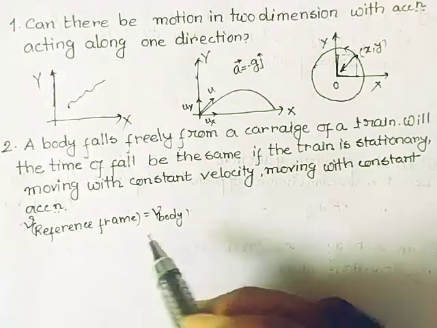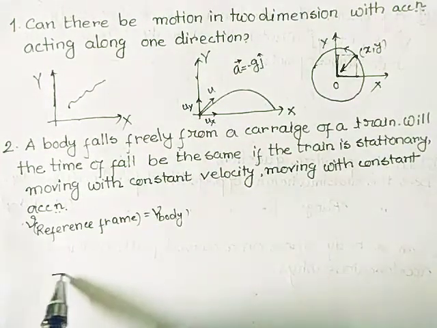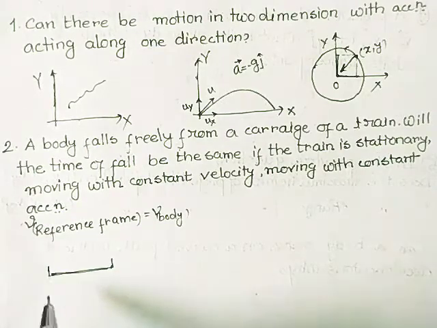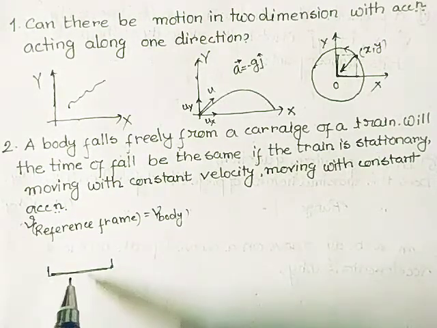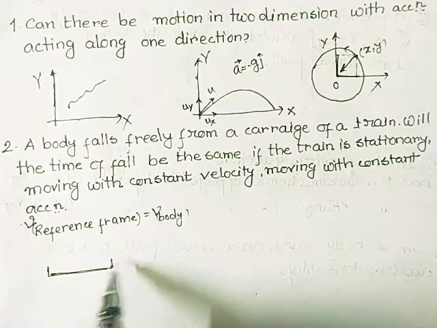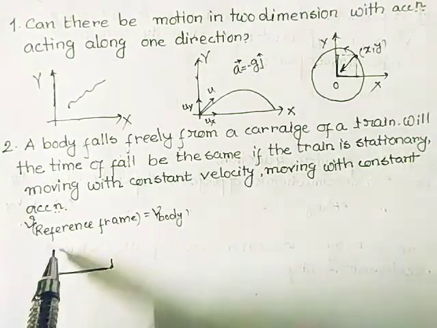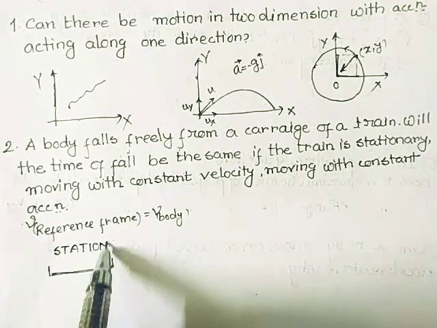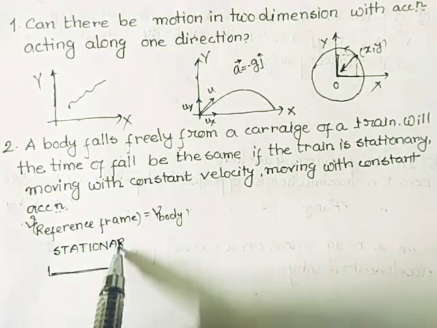If I consider this symbolically as a train, and at first it is stationary, that is, at rest.